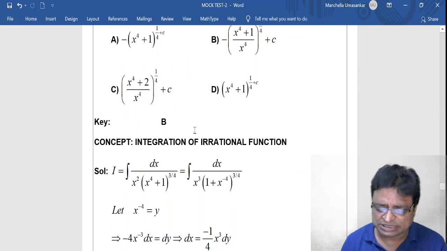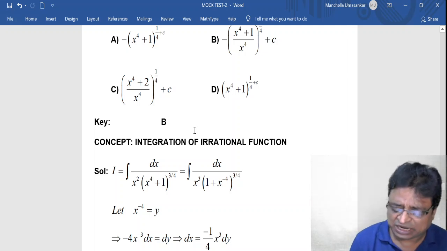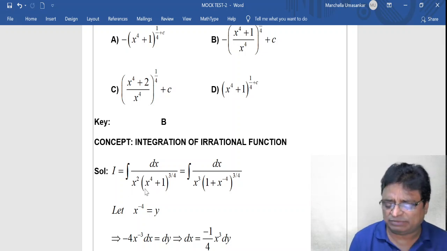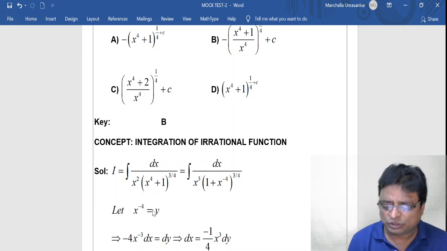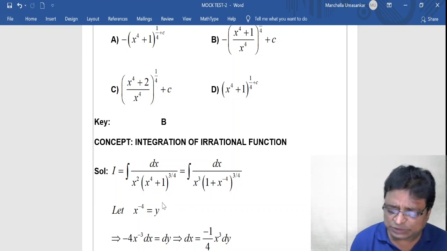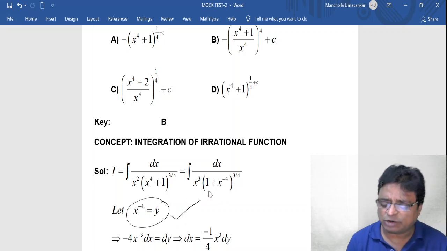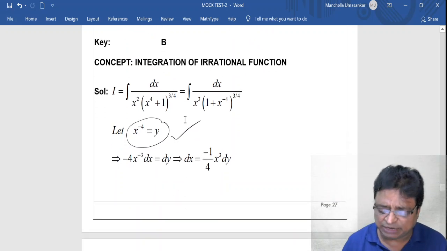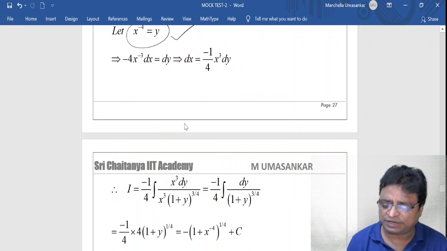Same, what I am doing is you just take x power 4 common. After taking x power 4 common, it becomes x cube. So what to do? Put x power minus 4 is equal to y. Then automatically this unknown integrand becomes a known integrand for you. Straight away it becomes a known integrand for you.